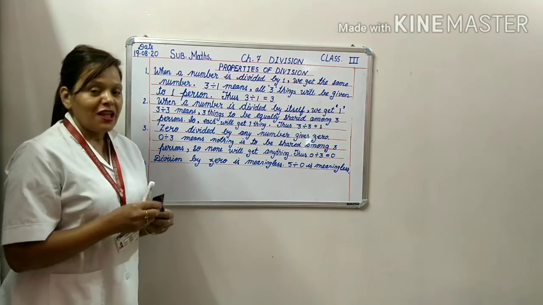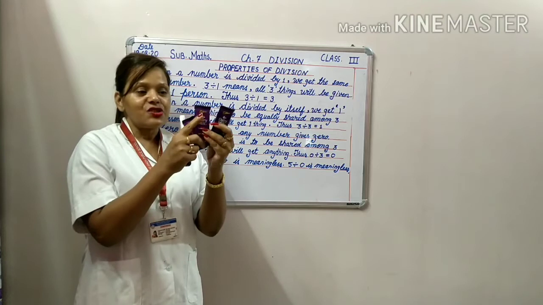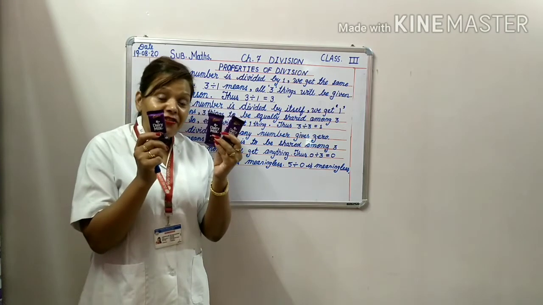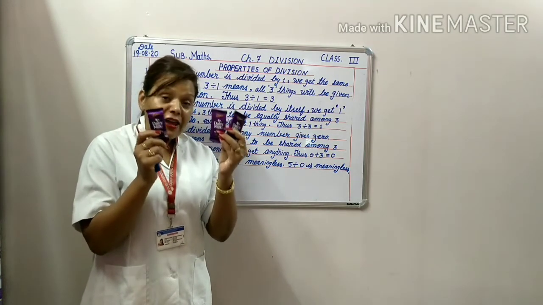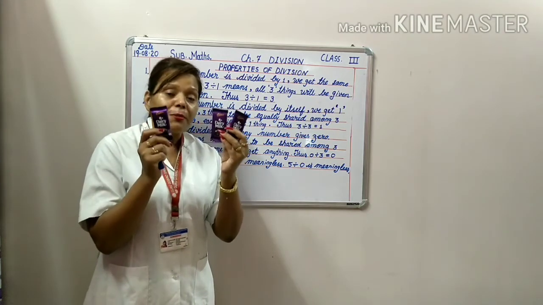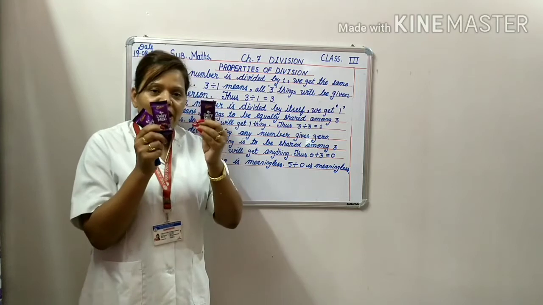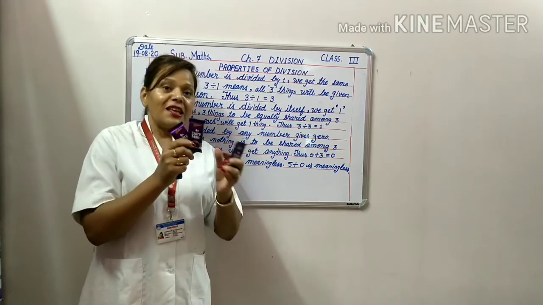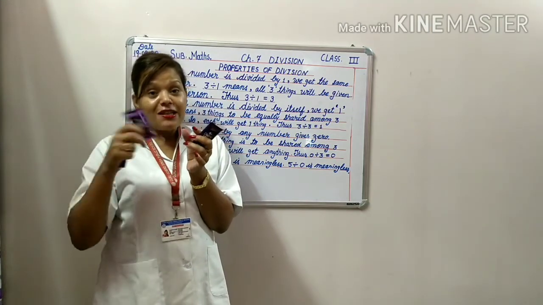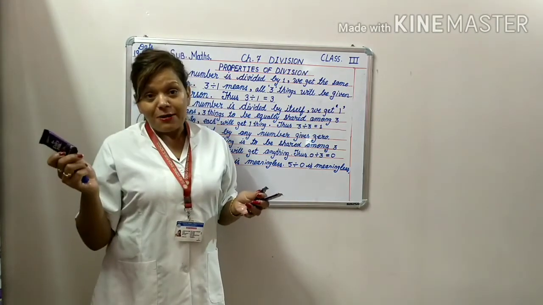See, for example, I have 3 chocolates. This is 1, this is 2 and this one is 3. I will distribute all these 3 chocolates among 3 persons. What will happen? I have to give 1 chocolate to 1 person, this second chocolate to the second person, and this chocolate will be given to the third person.